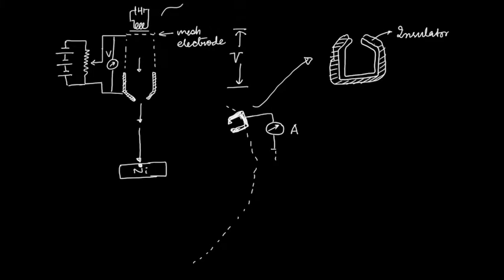So if the electron falls on the insulator, nothing happens, but the electrons can come inside. So they get collected inside, and then you have this ammeter attached to it, which will show a certain amount of current proportional to the amount of electrons collected. So the electrons get scattered off from the nickel and get collected by the Faraday cup. So it's called a Faraday cup.